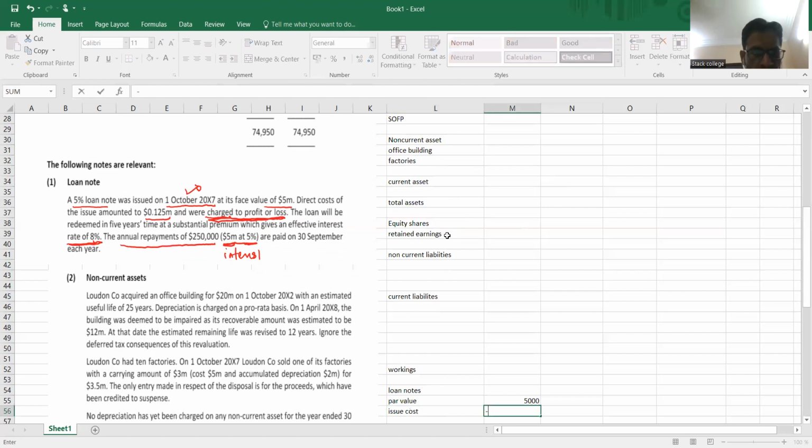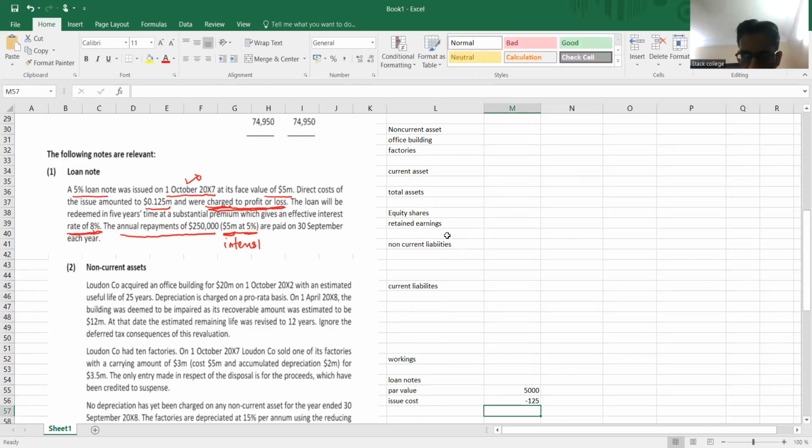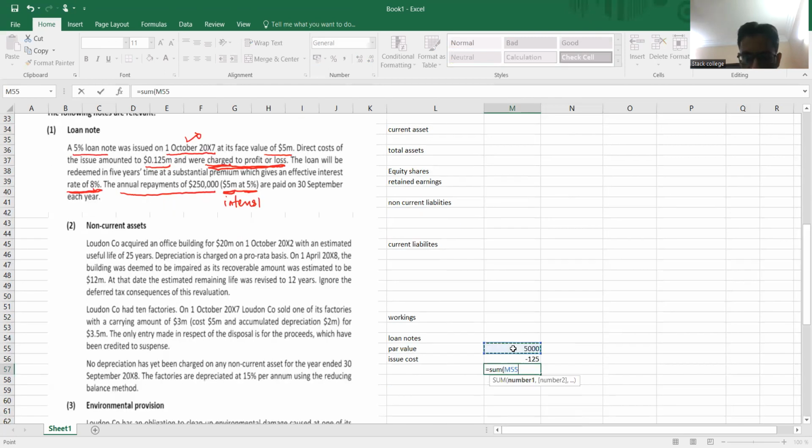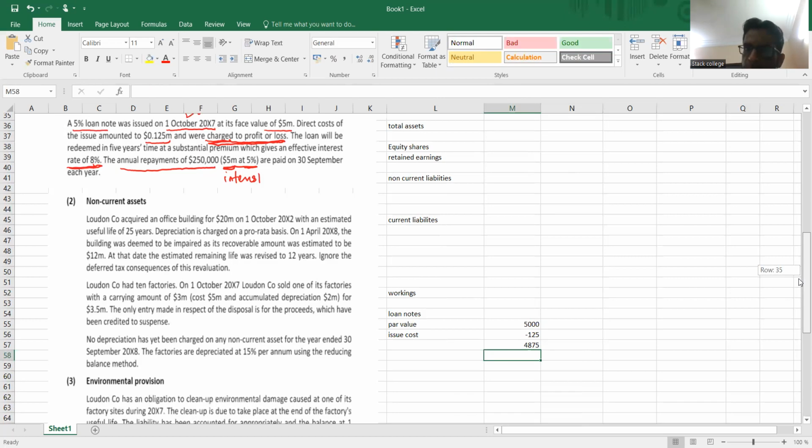Issue cost is 0.125. So how much do I need to adjust? 125. So as a result, I will get this figure, 4875. So this is my original initial loan note value, right?